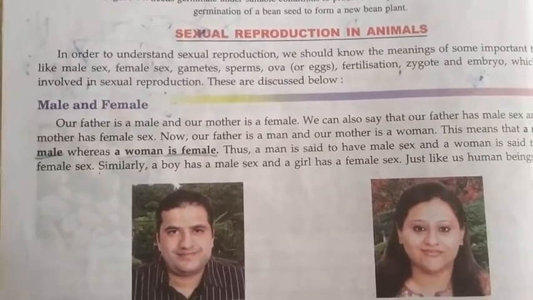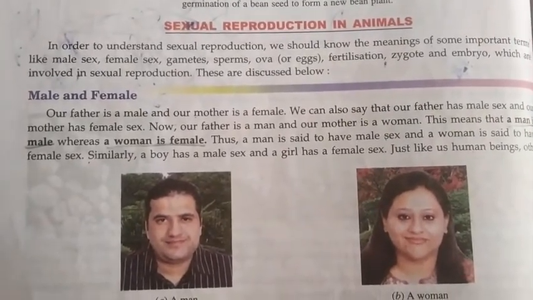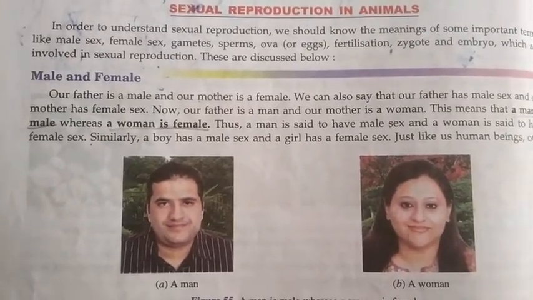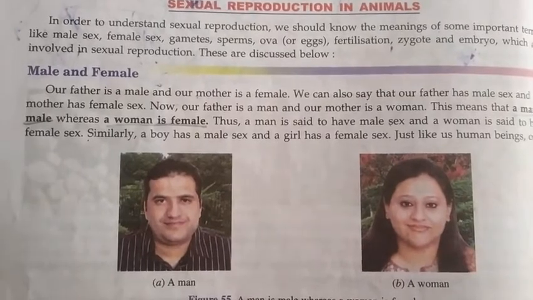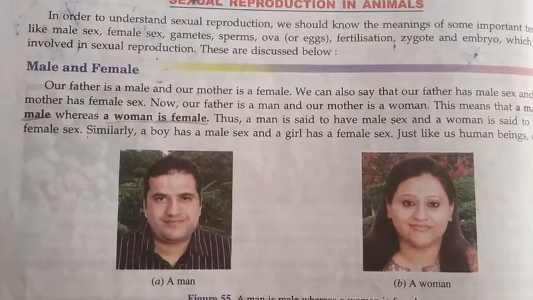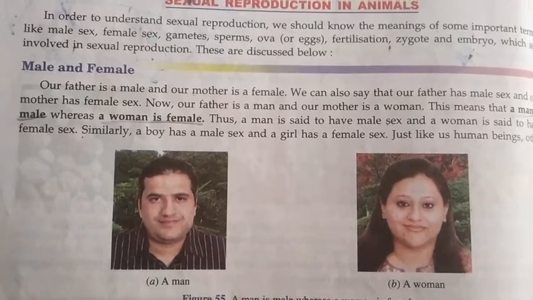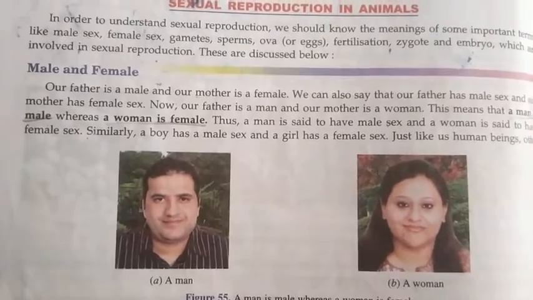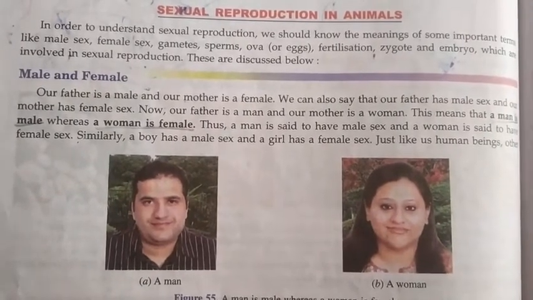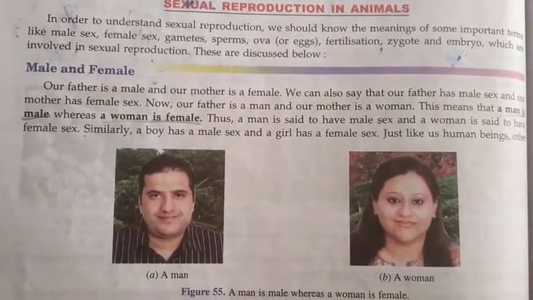But in sexual reproduction, two parents are needed, and they have the capacity to produce two different sex cells respectively in the father and mother. The sperms are produced by the father and eggs are produced by the mother. Our father is male and mother is female, as we already know.